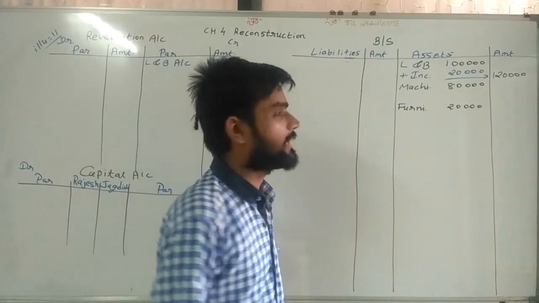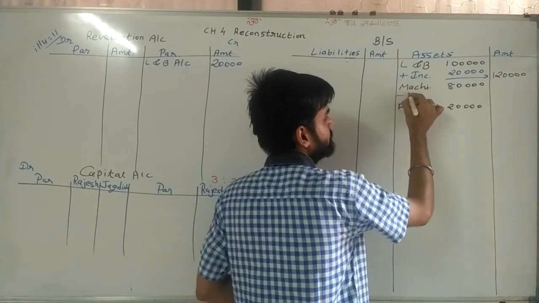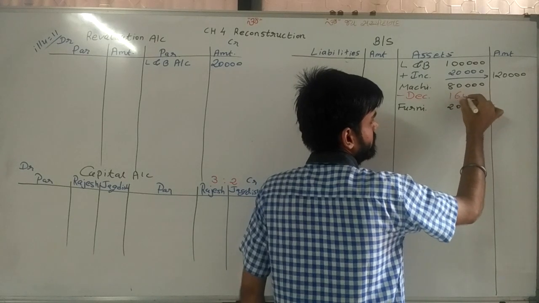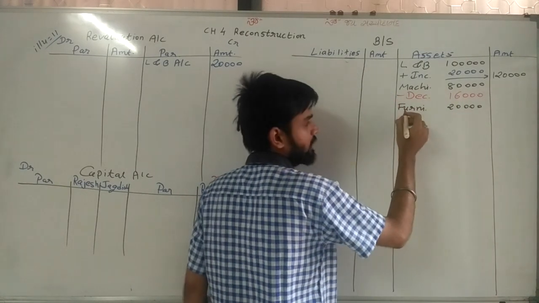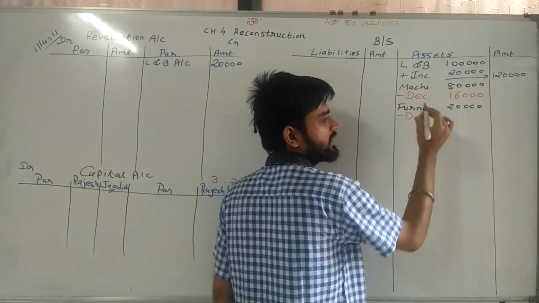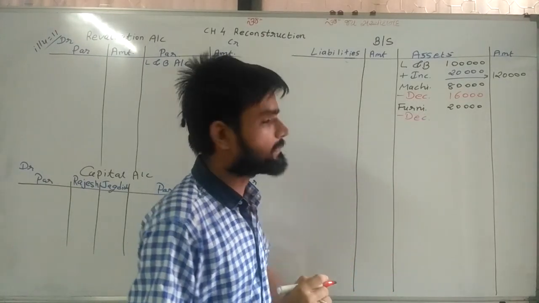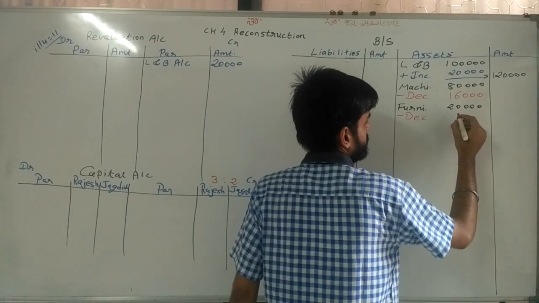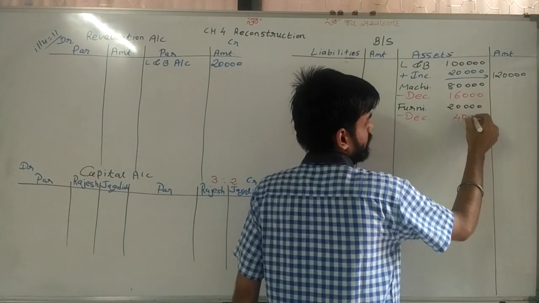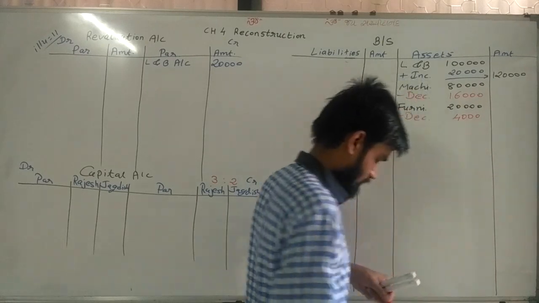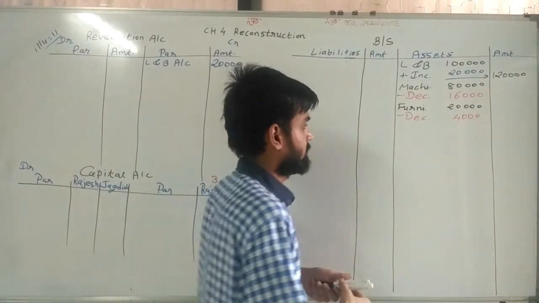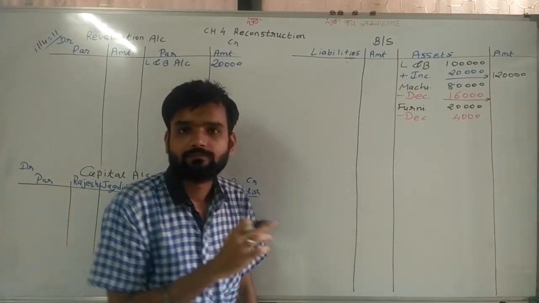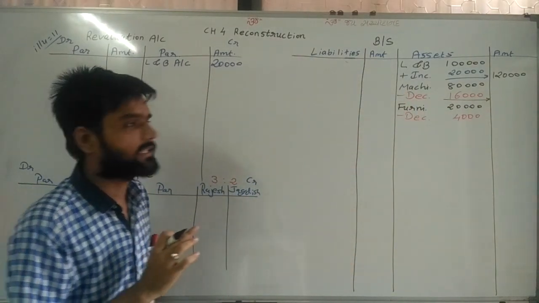So calculate 20%: decrease in the asset 16,000. Here also in furniture there is a 20% decrease. Second number adjustment: 20,000 into 20% is 4,000. So here, after deducting, 80,000 minus 16,000.